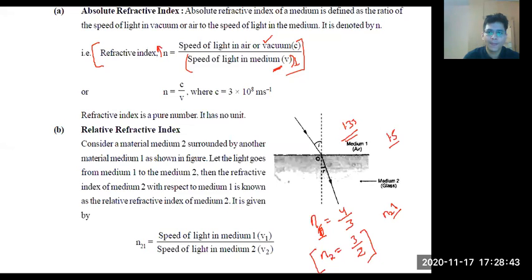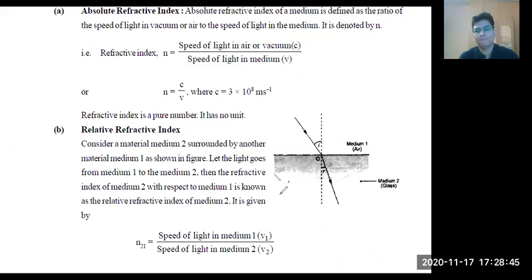Now, if I want to compare one refractive index with another, I'll write the refractive index of object 1 with respect to object 2. Think about what it will be. The refractive index of medium 1 will be C by V1, where C is the speed of light, and this will be C by V2.